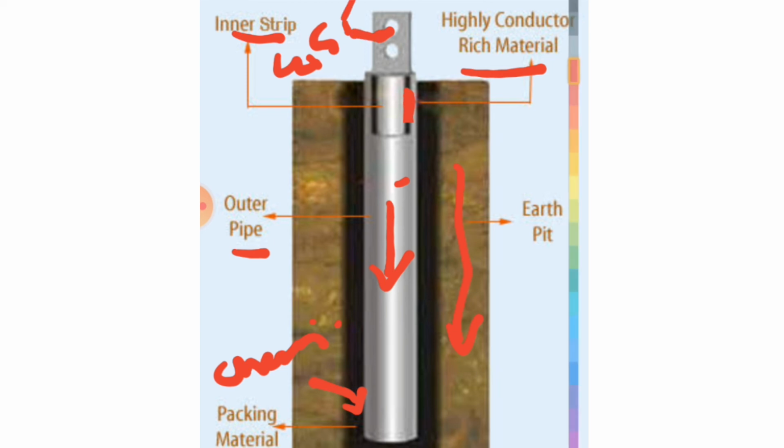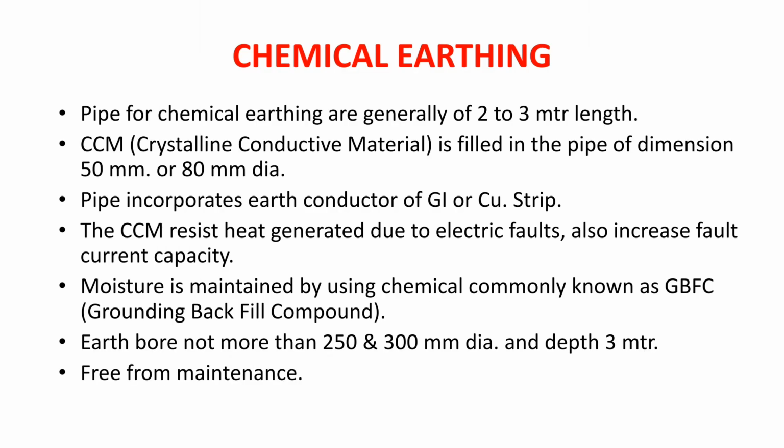And friends, this chemical is used to maintain moisture in this type of earthing. This type of earthing does not require any maintenance and can be used in any soil conditions, in dry places, in rural areas, mountain areas where we don't have much water.